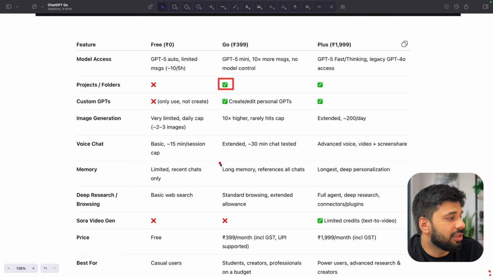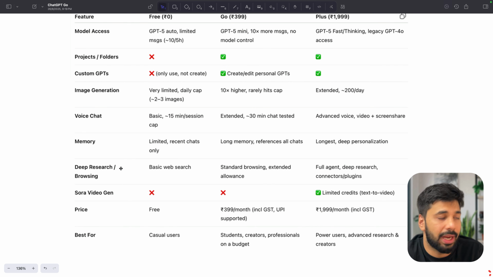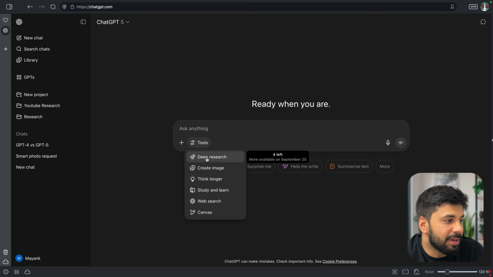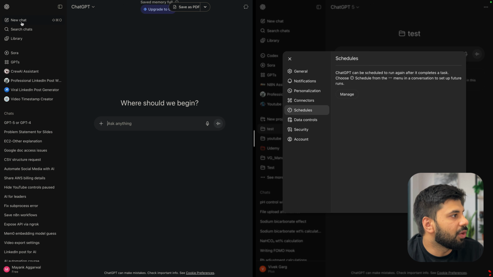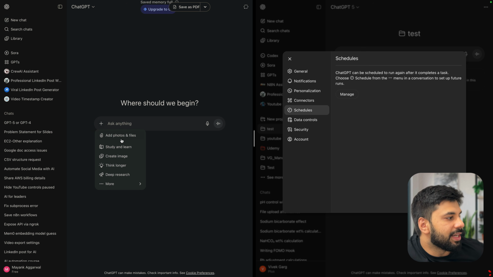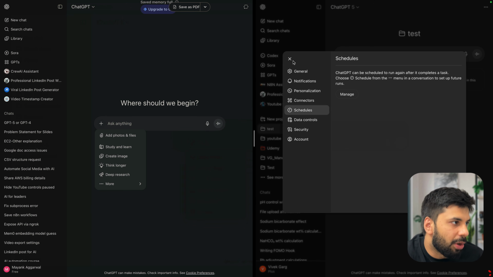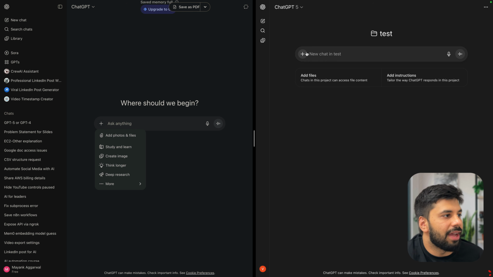Now, along with that, if we just quickly move forward, then we can see that for the deep research or browsing, we do have this deep research option, which is four left till my full subscription. Then it can think longer, study and learn all these things. The same thing when I try to do in a pro, we can see that it doesn't even have that. So deep research, it is saying four left in the free as well. But I have seen that normally it takes up more overall time, and the same is better in Go. Okay, and if I just talk about this Plus one, here I will be having a lot of them, right?